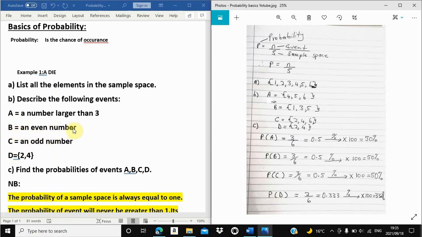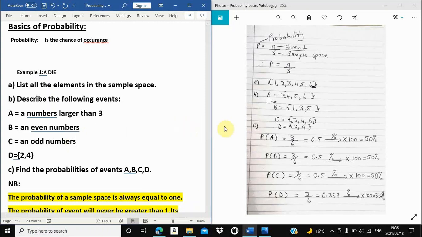Even numbers in our sample space, there are 1, 3, 5. Here we're supposed to say numbers larger than 3, and even numbers from the odd numbers.